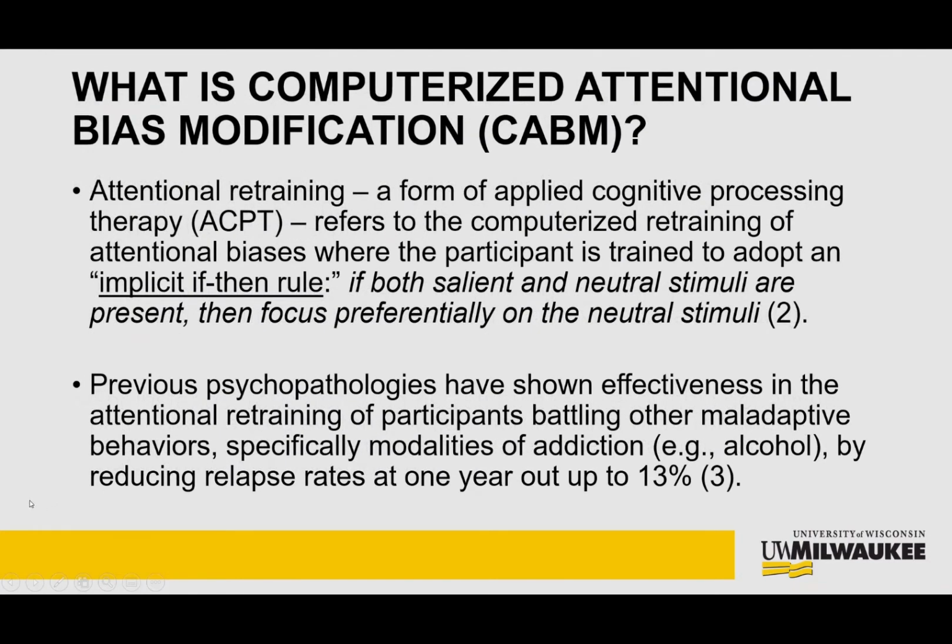Second, what is computerized attentional bias modification, or CABM? Otherwise known as attentional retraining or a form of applied cognitive processing therapy, CABM refers to computerized retraining of attentional biases where the participant is trained to adopt an implicit if-then rule, stating if both salient and neutral stimuli are present, then focus preferentially on the neutral stimuli. Previous psychopathologies have shown effectiveness in the attentional retraining of participants battling other maladaptive use behaviors, specifically modalities of addiction, like alcoholism, by reducing relapse rates at 1 year out up to 13%. Interestingly, computerized applications arose out of video game development in the 1970s.